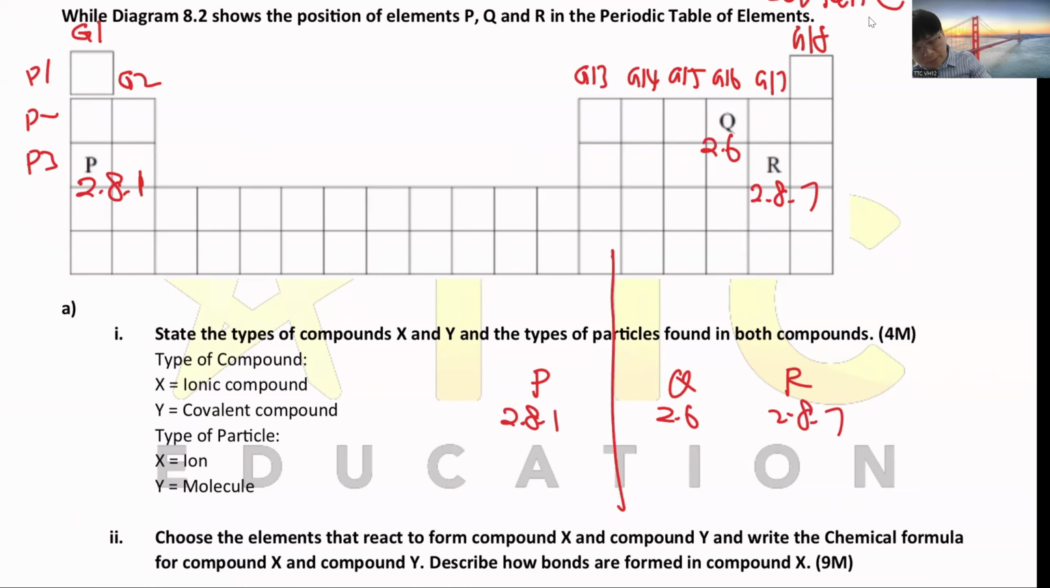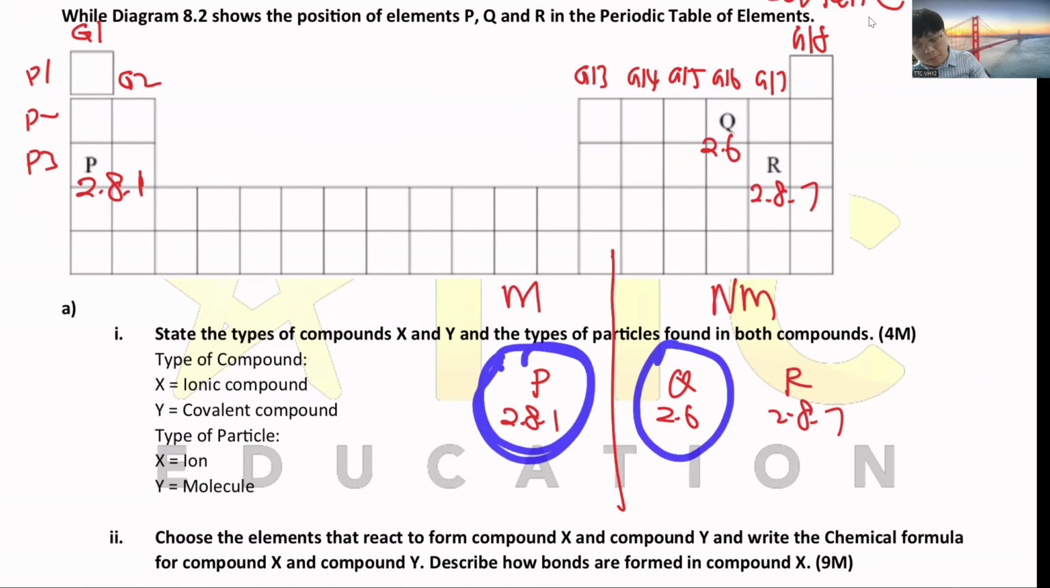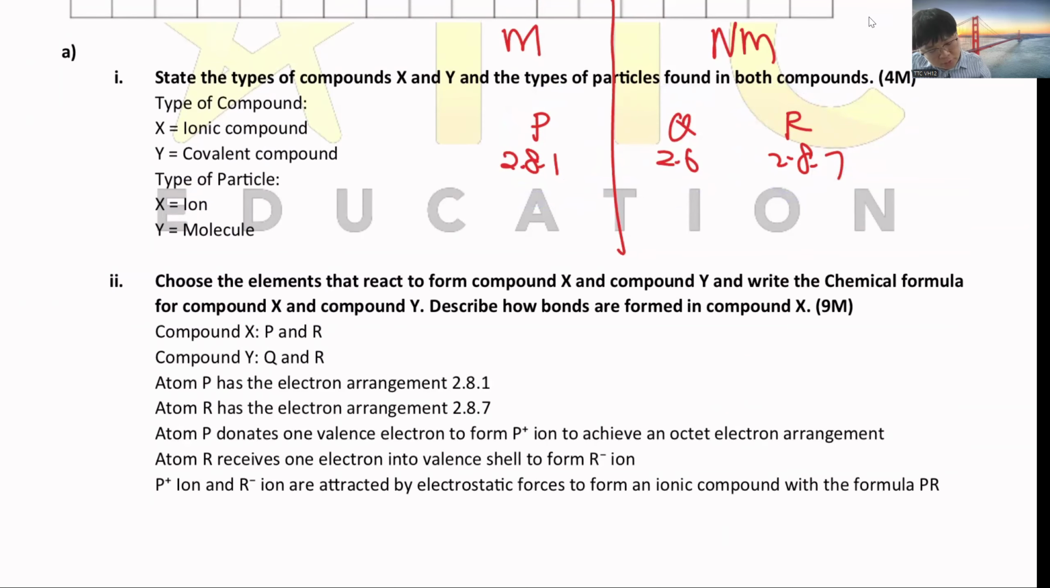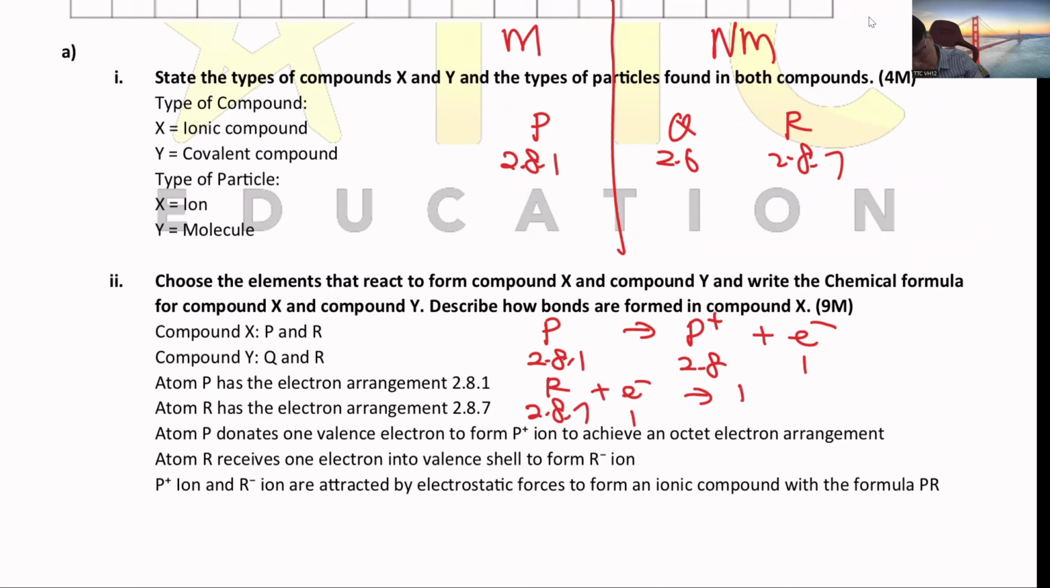We need a metal with a non-metal. So this is the metal, and these are non-metals. So technically, for ionic you can use P with Q or P with R, both possible. Now they ask you to write the equation. So this is the answer. We choose P and Q, or P and R, as ionic, then Q and R is covalent because non-metals form covalent bonds. So now you can start to explain that P is 2.8.1, donates one valence electron to form P plus. Then R is 2.8.7, receives one electron and becomes R minus.